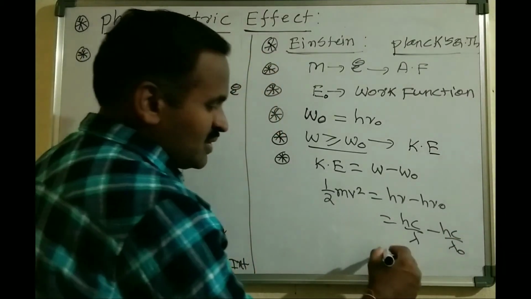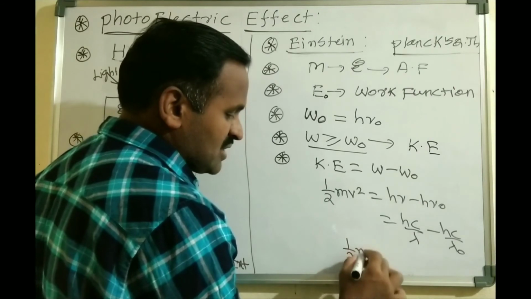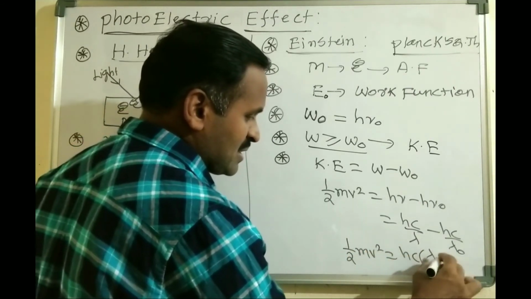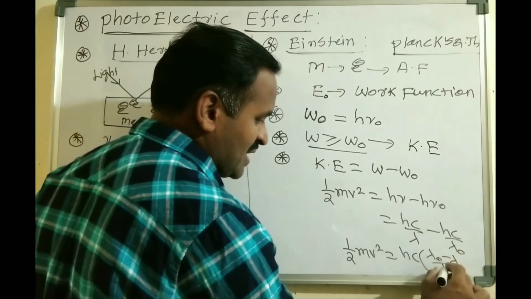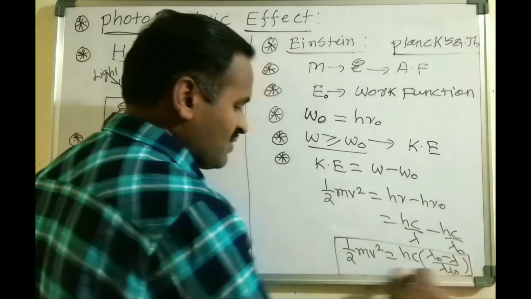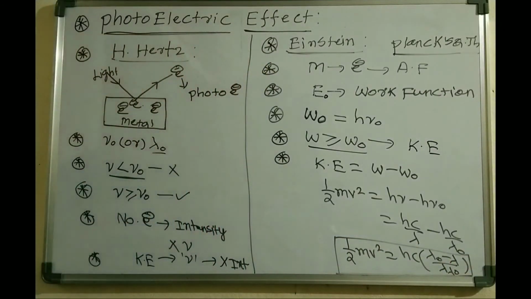So half mv square is equal to hc times (lambda naught minus lambda) divided by (lambda times lambda naught). This is the final equation we write for the kinetic energy.